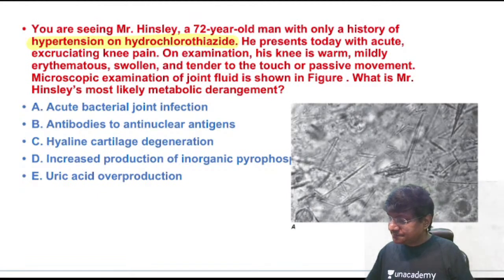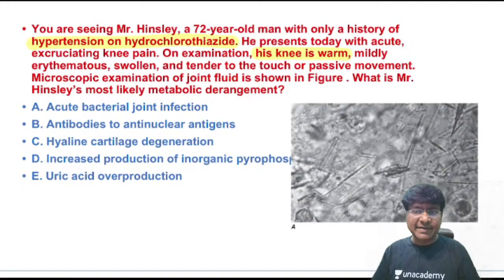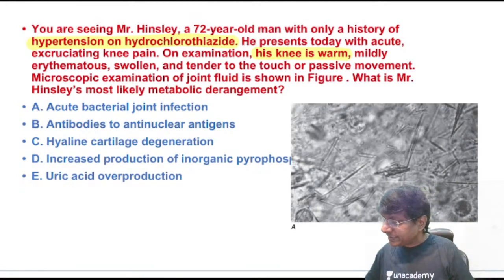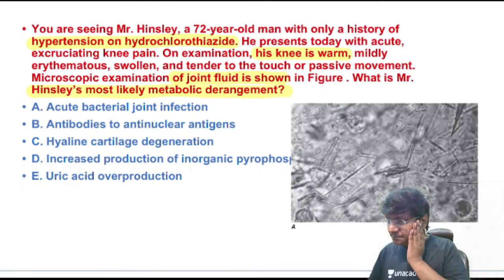On examination, his knee is warm, mildly erythematous, swollen, and tender to touch or passive movement. Microscopic examination of the synovial fluid is given. Now tell me, Mr. Hensley's most likely metabolic derangement is?